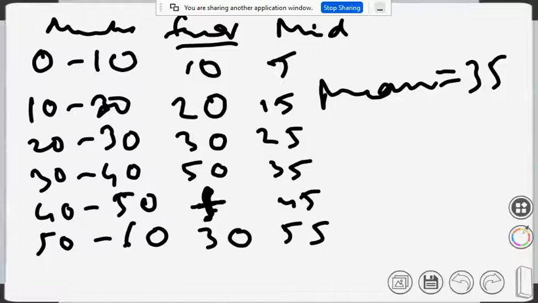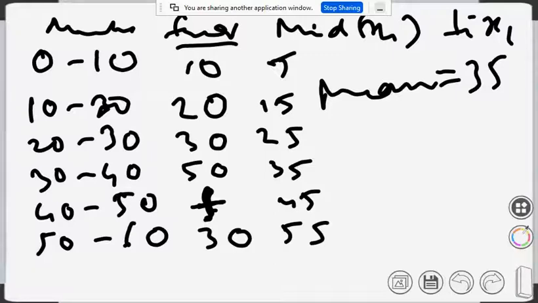To use the definition of mean, we find the mid values, which will be your xi, and then find fi into xi. So do fi xi.